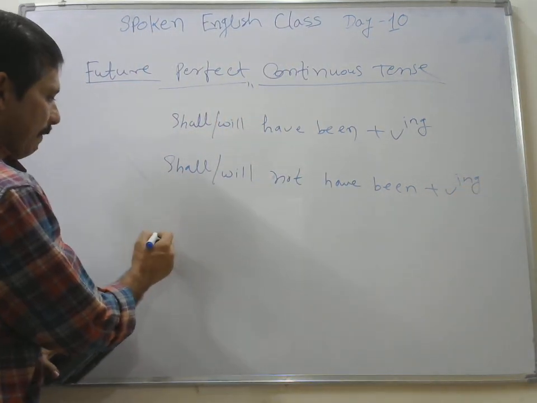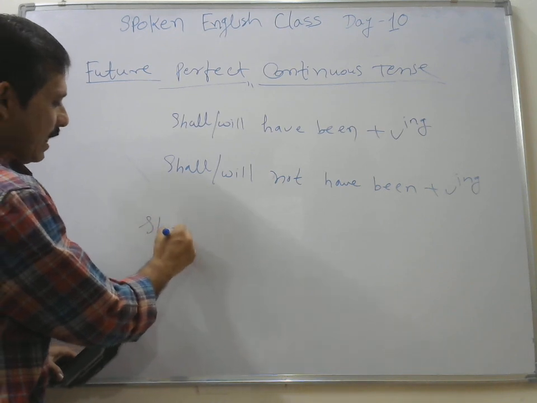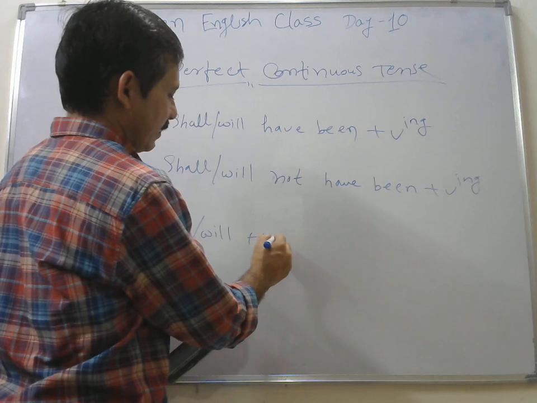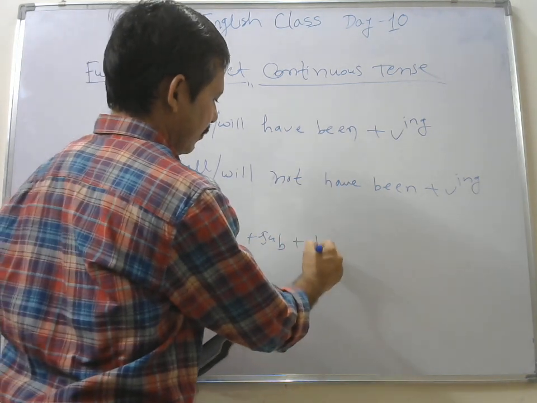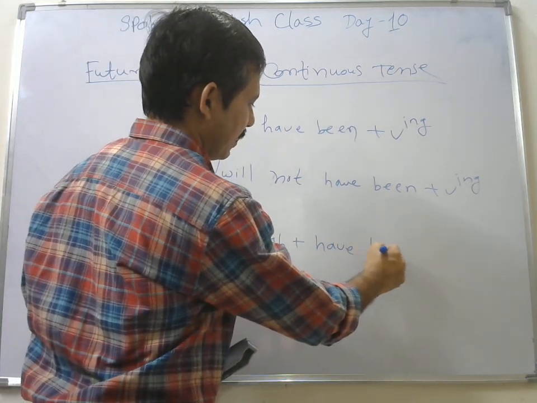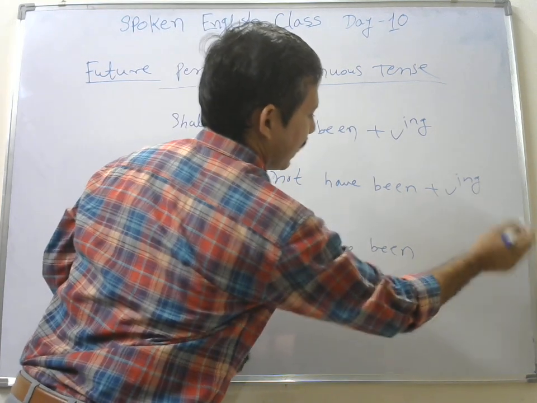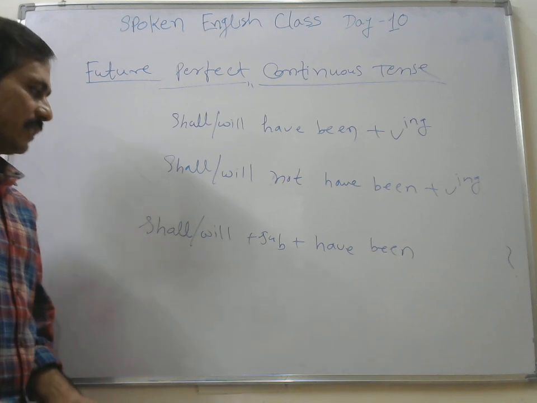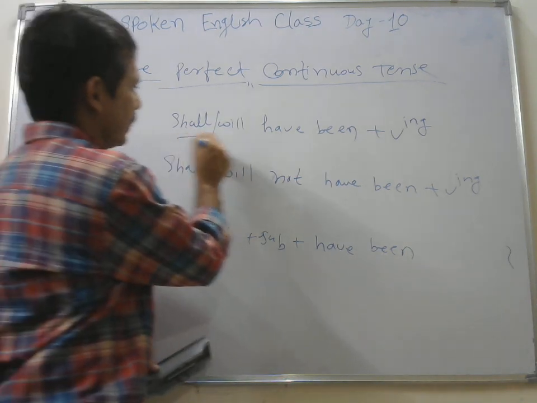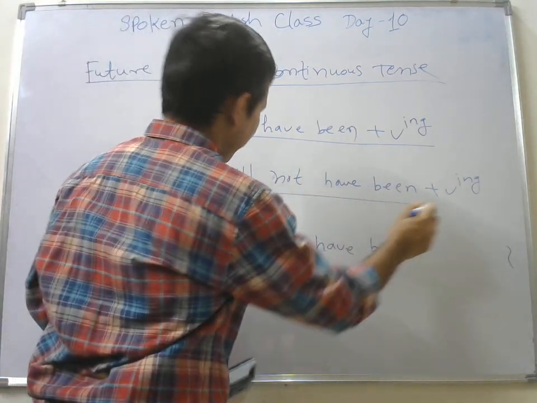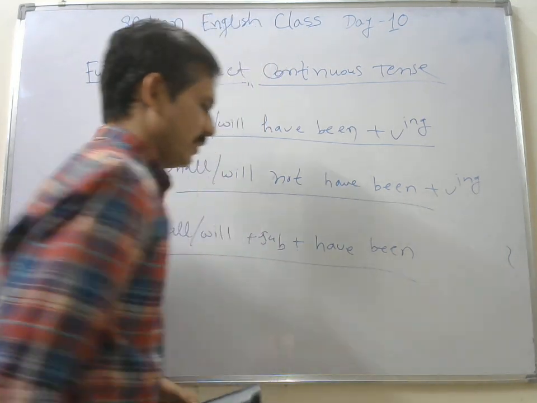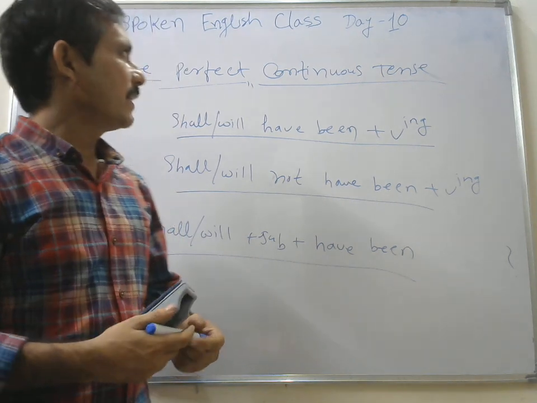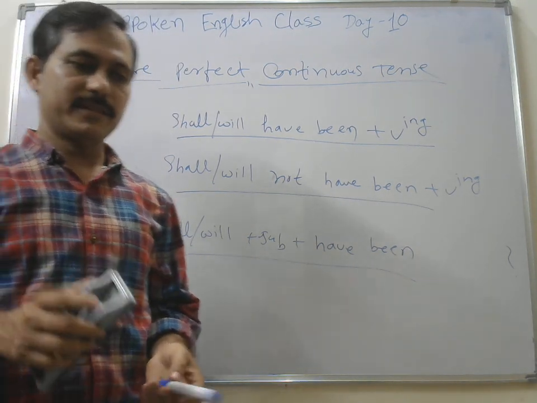And then shall and will come at the front, and then your subject, and then your have been, verb ing and question mark. That is the structure for your interrogative sentences. So these things you should remember friend. Some activity which will be in continuation in future for a certain period of time. Okay, so that is your future perfect continuous tense.